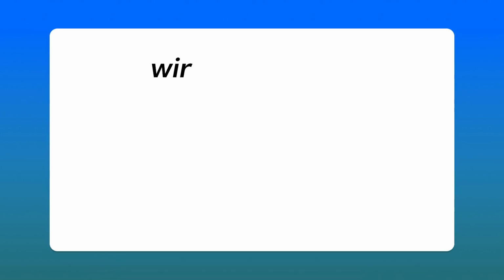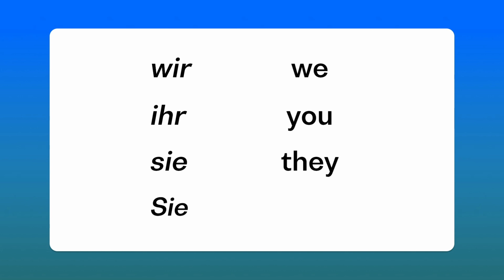These are the singular personal pronouns, which means they only refer to one single person or thing. Let's move on to the plural personal pronouns. Wir, we, ihr, you, sie, they, and the formal Sie, which is the polite way of saying you.